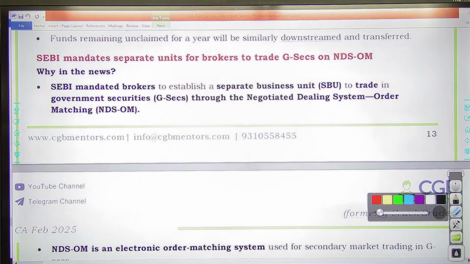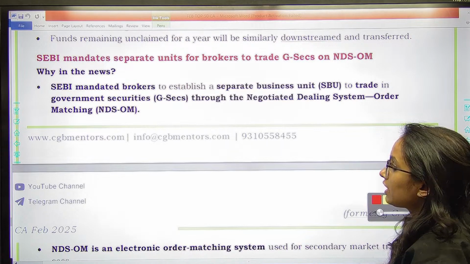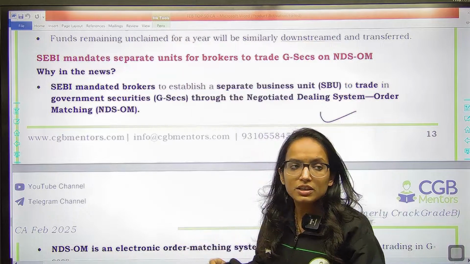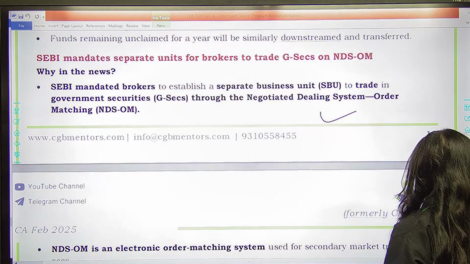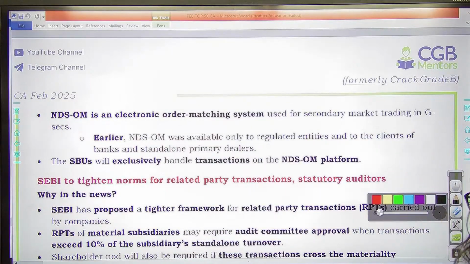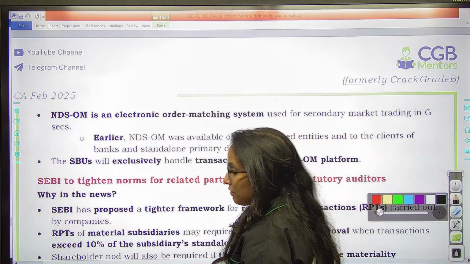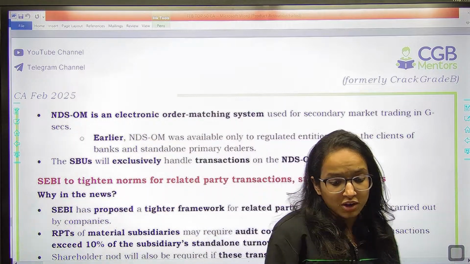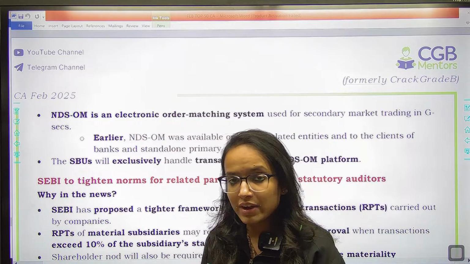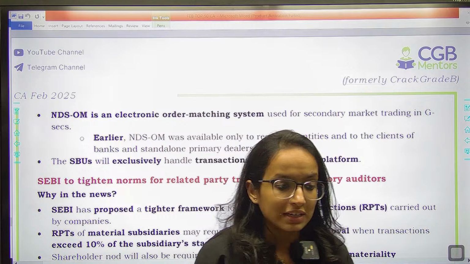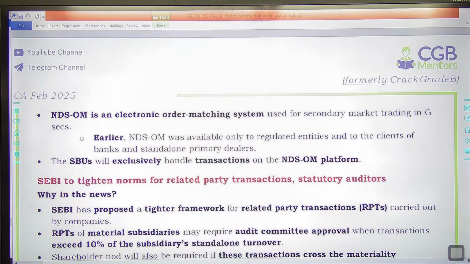Then next is, SEBI has mandated brokers to establish a separate business unit to trade in government securities through negotiated dealing system order matching. NDS-OM के through to trade in government securities. So NDS-OM, you know, is an electronic order matching system. Acha, you have this basic difference between NDS-OM and eKuber platform, which you must be remembering by now, that NDS-OM provides you secondary market opportunities as well, but eKuber is for primary market dealing, right? So this is the basic difference.